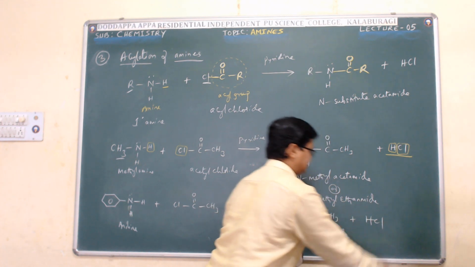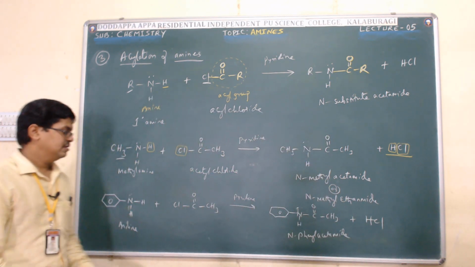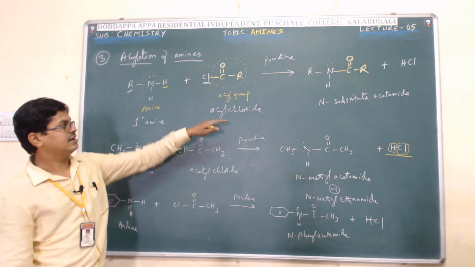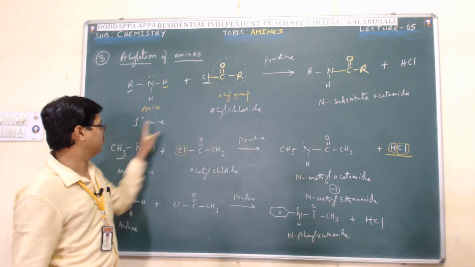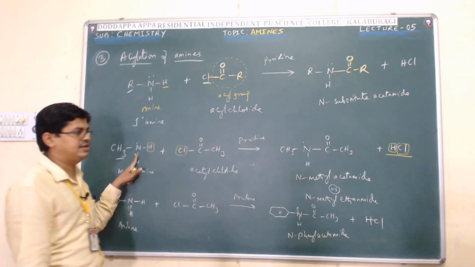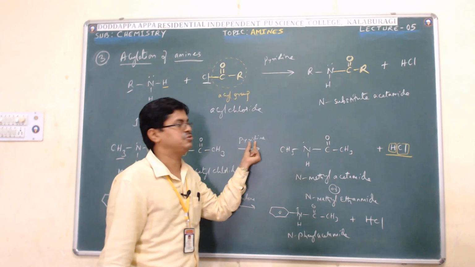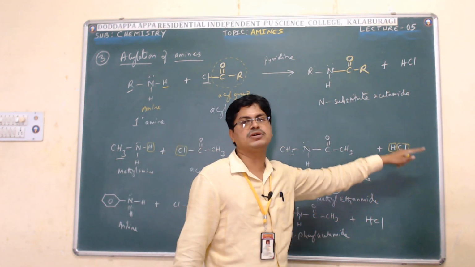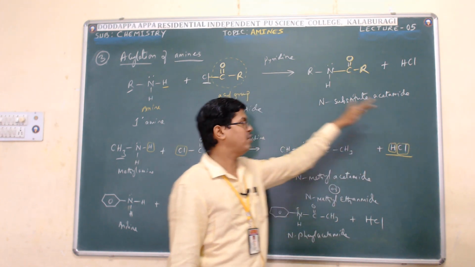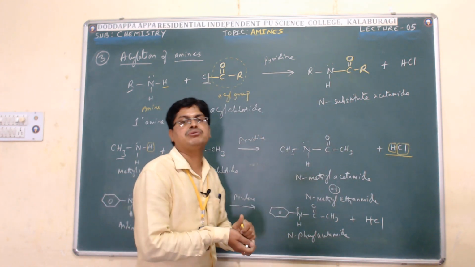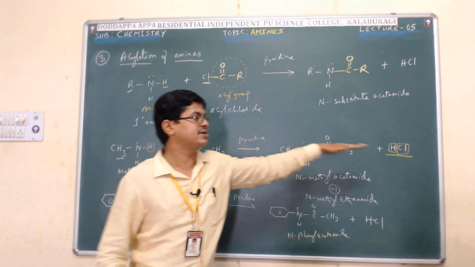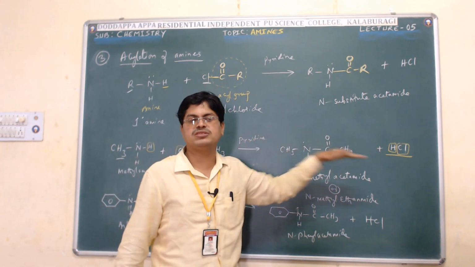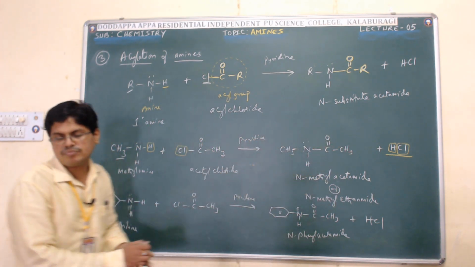Plus I am getting HCl. As we know, here pyridine is a strong base when compared with amine. That strong base reacts with the acid. During the reaction, the acid is formed. This acid reacts with pyridine. Hence, the equilibrium reaction shifts towards the forward reaction. Shift towards forward. Okay.